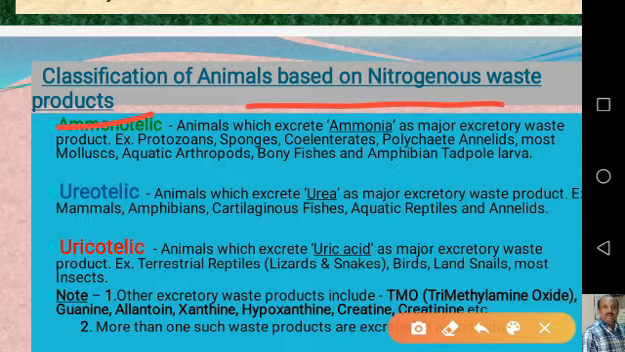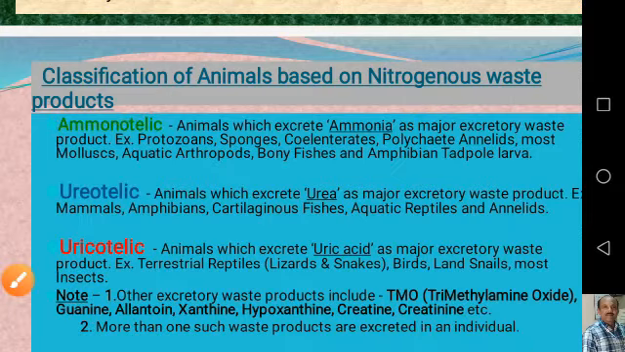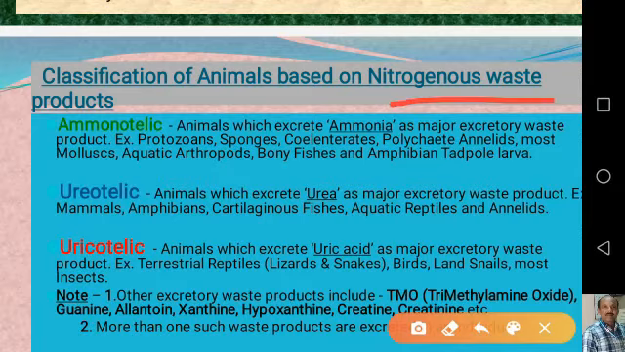Then these excess nitrogenous waste substances have to be excreted in any of three forms. Number 1, ammonia. Number 2, urea. And number 3, uric acid. So based on the nitrogenous waste substance, all the organisms are classified into three types: ammonotelic, ureotelic organisms and uricotelic organisms.